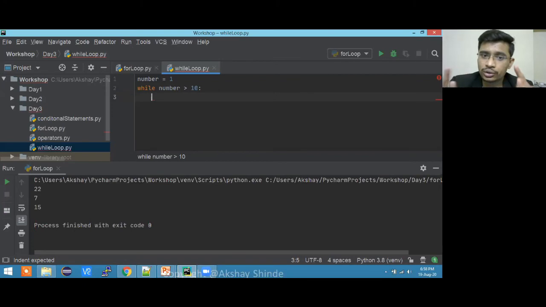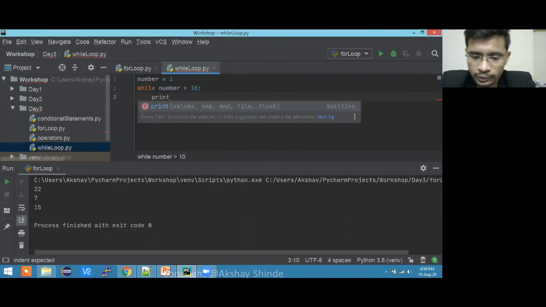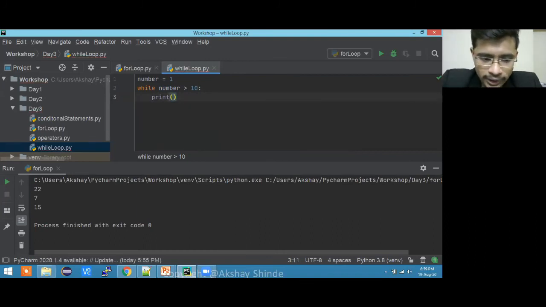That's why those two loops are different. Here you don't have access to the index. I'll tell you when to use while and when to use for. Here we know this loop will execute until the number is 10, and I'm going to print whatever number we get.